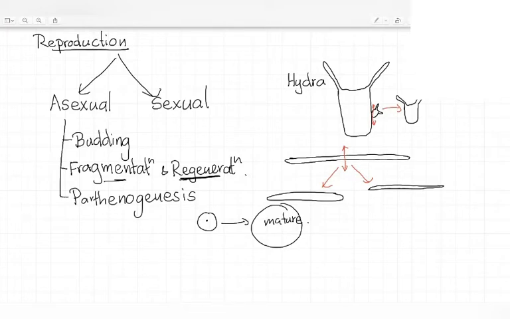the ploidy level. Another advantage is that normally in asexual reproduction, it is possible to produce a large number of organisms in a limited time, right? So there are some advantages. Now we will go to the next mechanism, sexual reproduction.